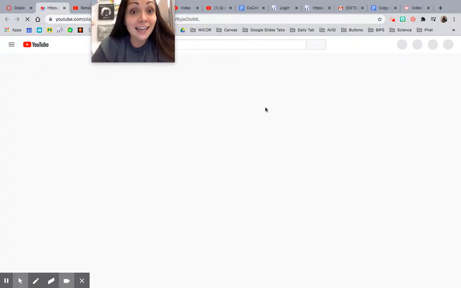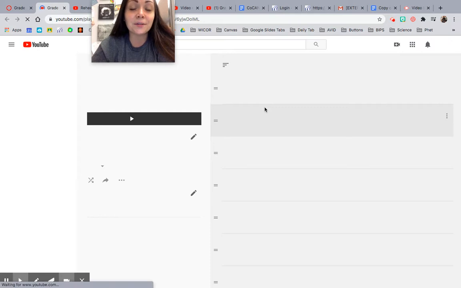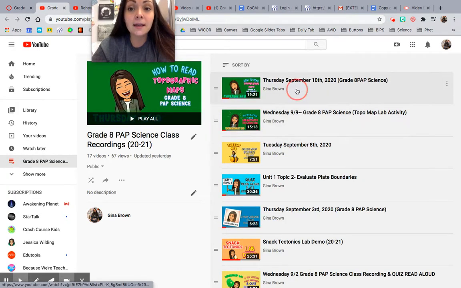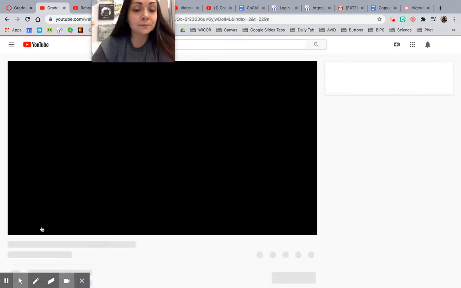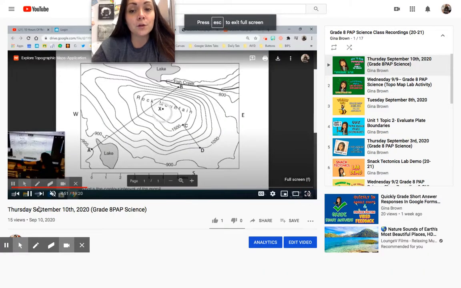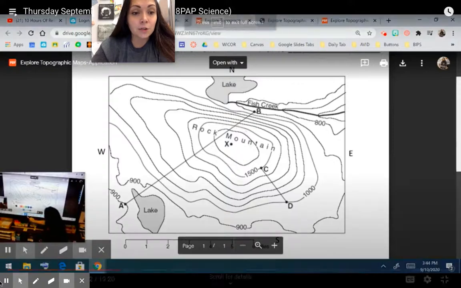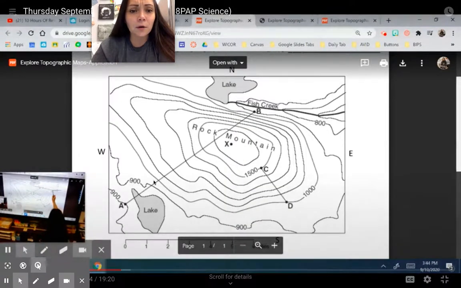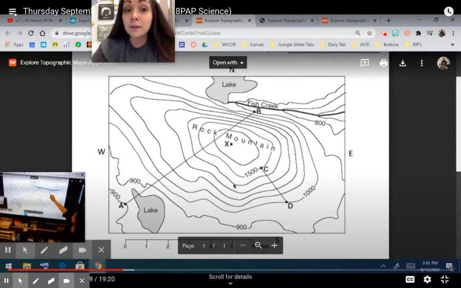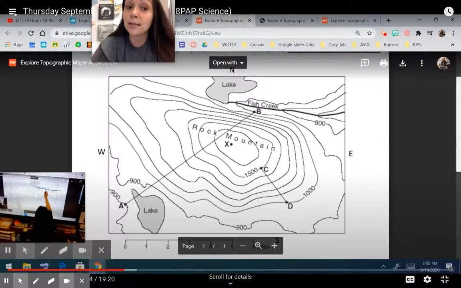And what I was saying, but you couldn't see what I was showing you, is I have this video from our Topo Map lab activity, and then I recorded one last night. There we go. And y'all can see me kind of in the corner, and if you make me bigger, you can see my little instruction box a little better. Next time I'll figure out a way so that when I draw on it, y'all can see it on this big screen. But I walked through how to do this, kind of some tips on reading the map. So if you want to kind of watch this before you take the quiz, that might be beneficial.